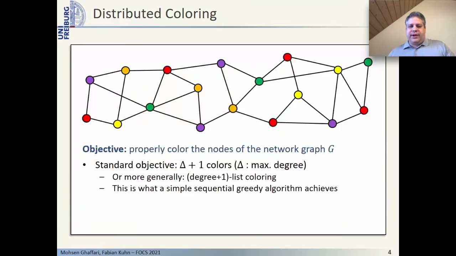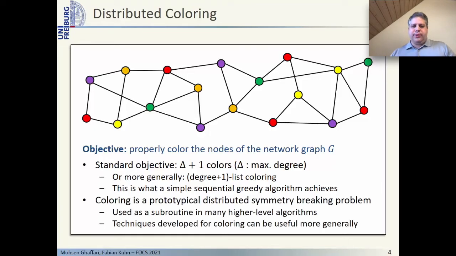In the standard variant of the distributed coloring problem, the objective is to compute a proper coloring with Δ+1 colors, where Δ is the maximum degree of the graph. Note that this is what can be achieved by a simple sequential greedy algorithm. A bit more generally, people also study the degree+1 list coloring problem, where every node is initially given a list with degree of the node plus 1 colors, and it has to pick a color from that list.